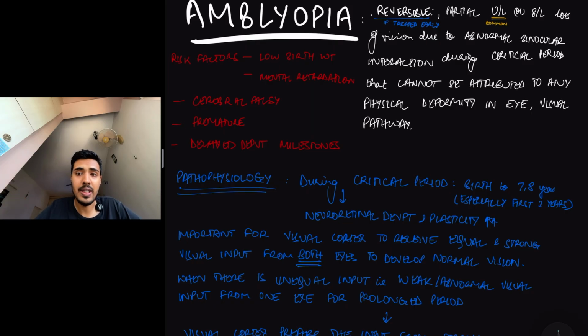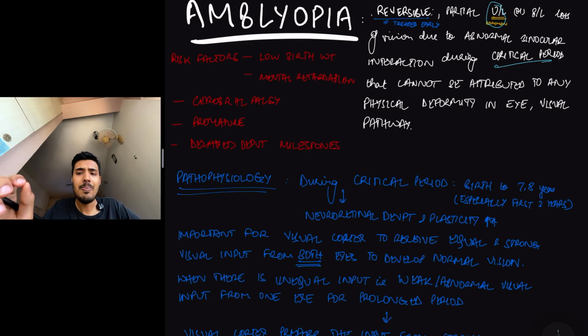So let's first define it. Reversible partial, unilateral or bilateral loss of vision due to abnormal binocular interaction during critical period that cannot be attributed to any physical deformity in eye or visual pathway. Let's break it down. Reversible. When is it reversible? Only if you treat it early. Partial loss of vision. It can be unilateral or bilateral, but most of the times it is unilateral. One eye is very weak, one eye is strong.